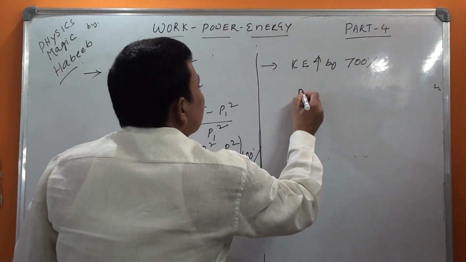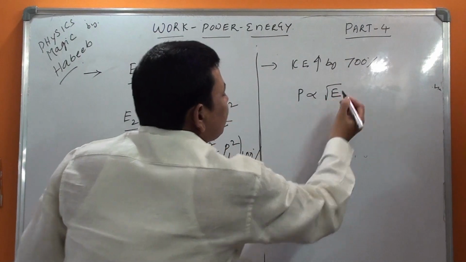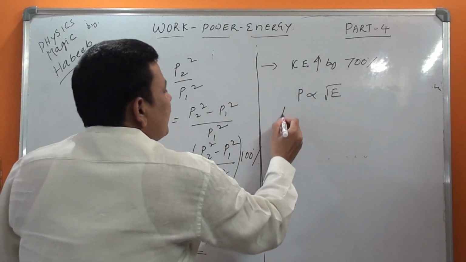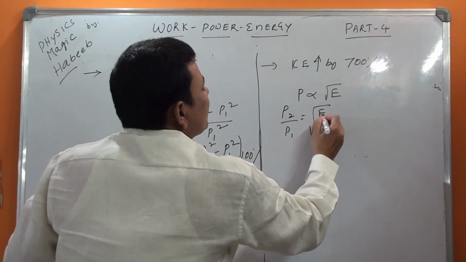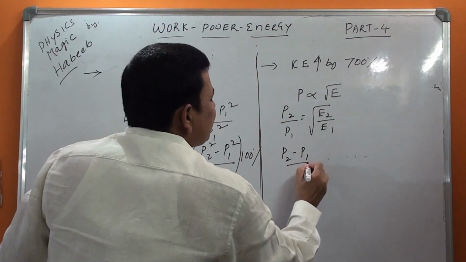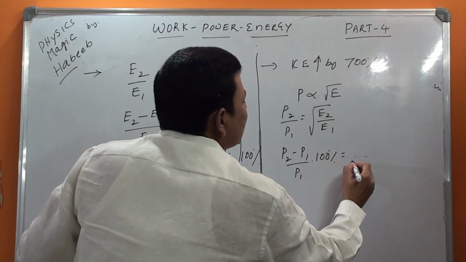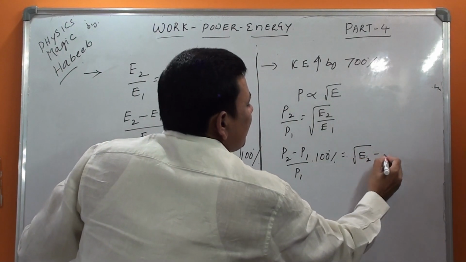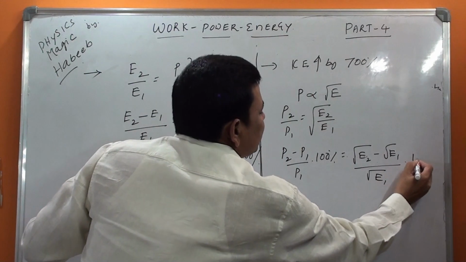I just told you P is directly proportional to root E. Then P2 by P1 is equal to root of E2 by E1. Then (P2 minus P1) by P1 into 100% is equal to (root E2 minus root E1) by root E1 into 100%.